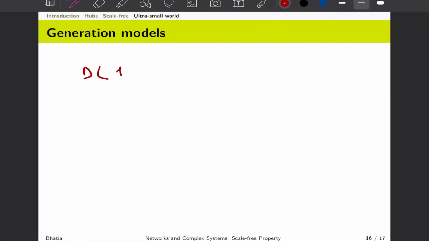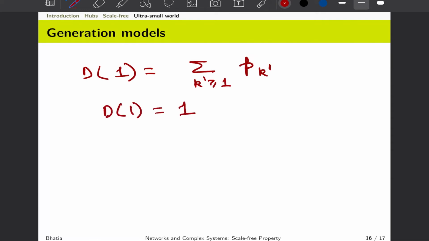If we again see this dk, and we want to find the value of d1, we will ask what is the probability of finding a node of degree greater than or equal to 1? That would be the summation over k dash taking values 1, 2, 3, 4, all the way till infinity. And we know that if our minimum degree is defined as 1, this d1 has to be equal to 1.